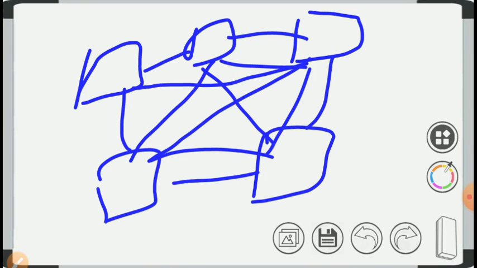In mesh topology, every network device is connected to every other network device. It is costly because extra cable is needed, and it is very complex and difficult to manage. Every node is connected to every other node in the network, so this is not very successful.